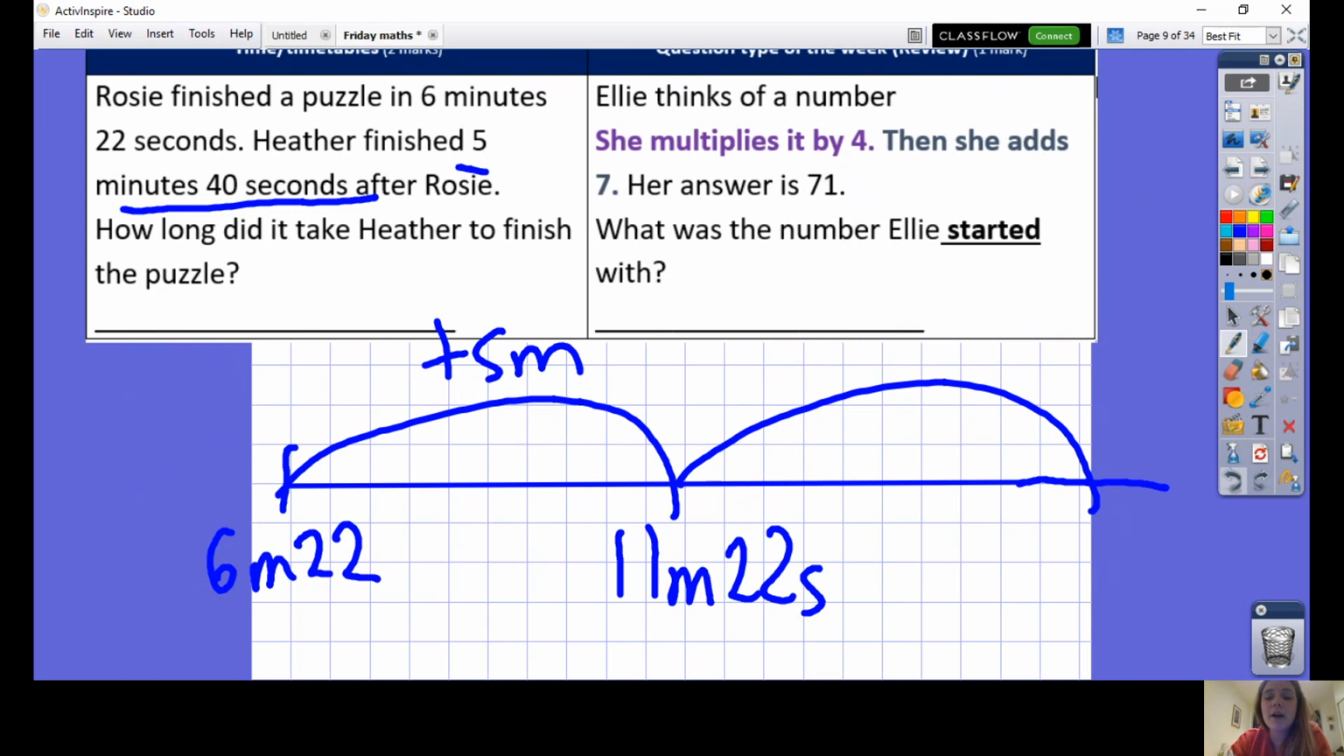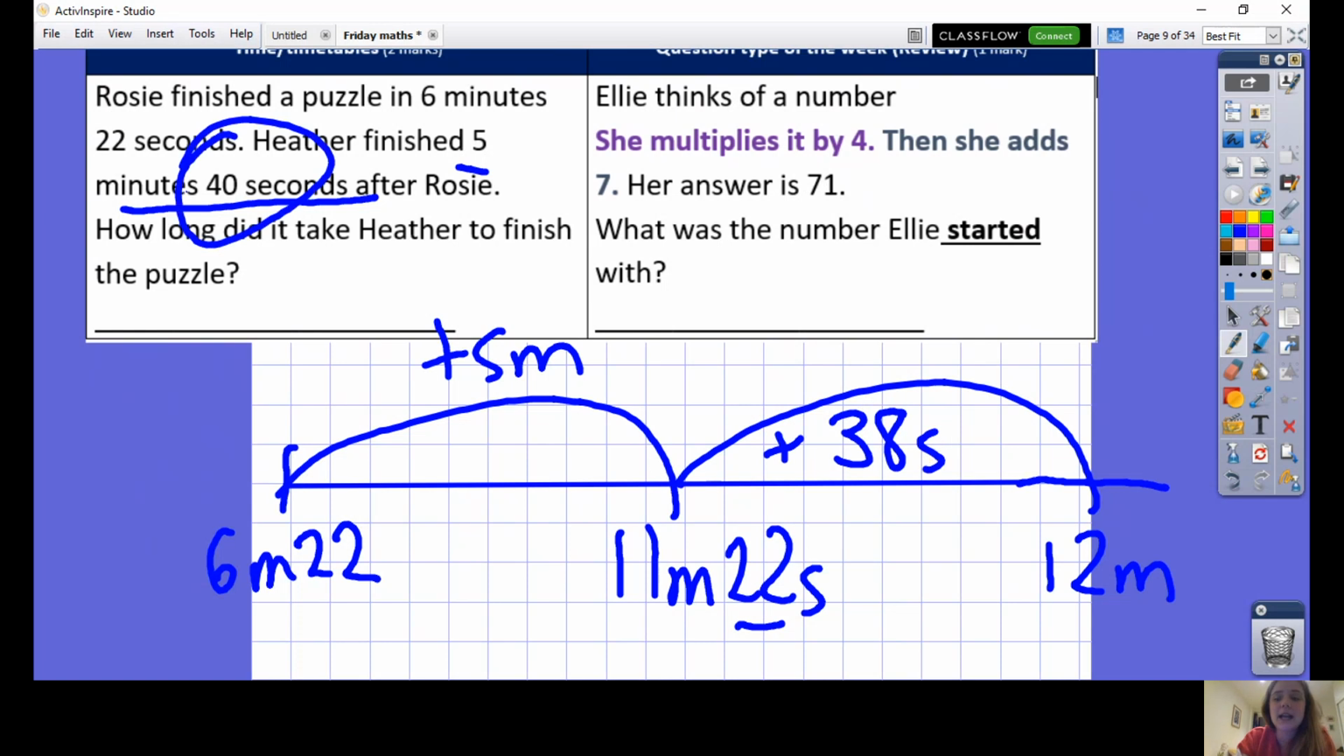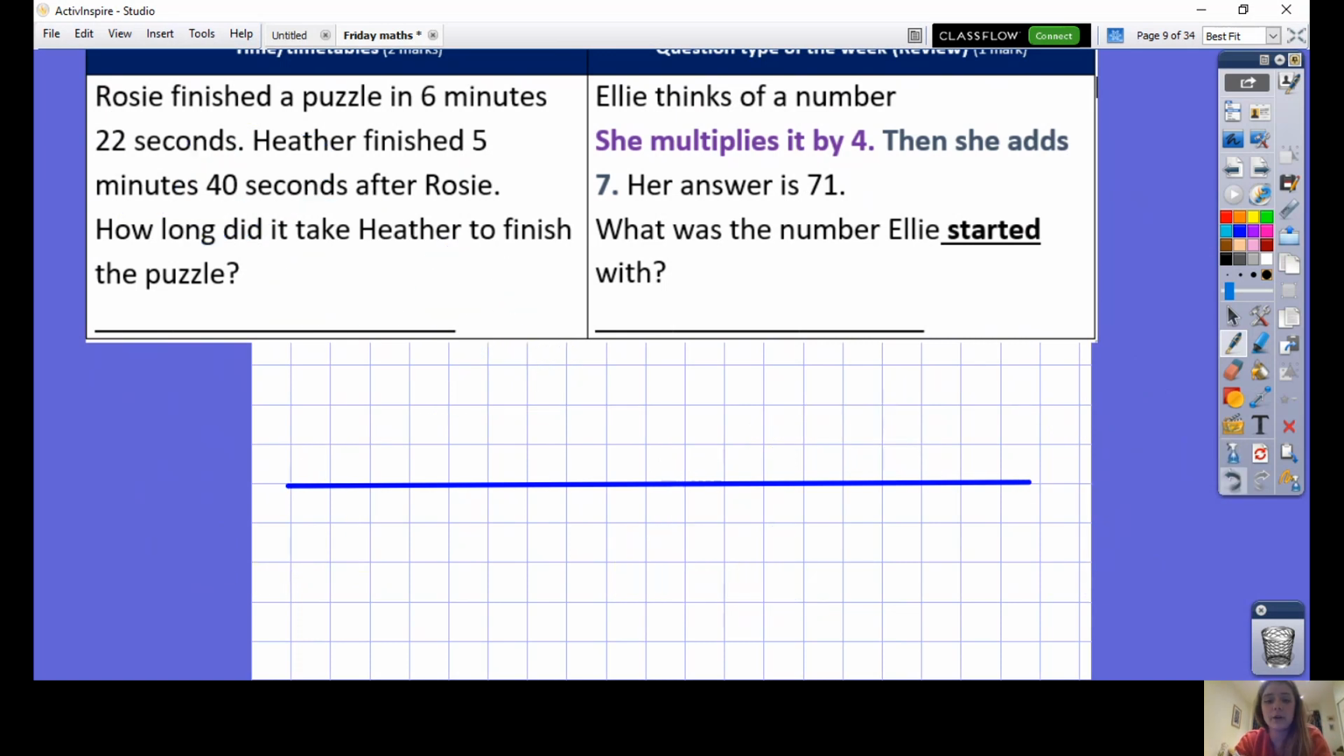So I'm going to add on however many seconds I can. What do I add to 22 to get to the next minute, which would be 12? I'll add 8 to get to 30 and then another 30. So I'm adding on 38 seconds. I had 40 seconds to add, so I need to add my final 2 seconds here. Therefore, it took Heather 12 minutes and 2 seconds to complete the puzzle. That's much quicker than Miss Graham.